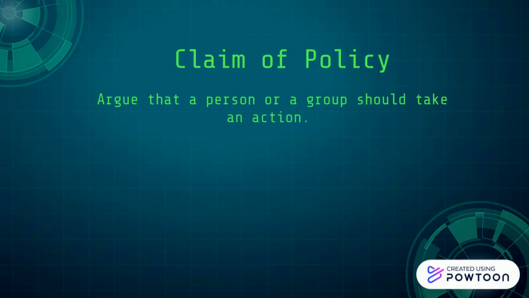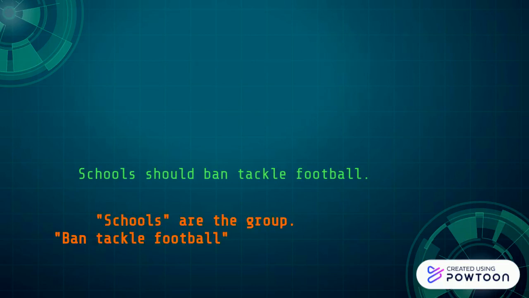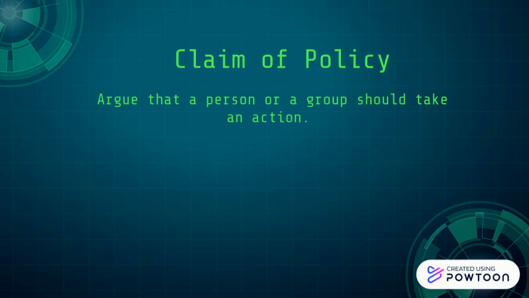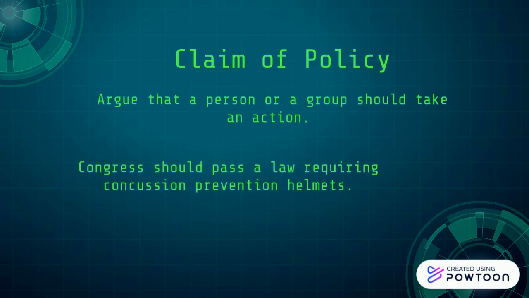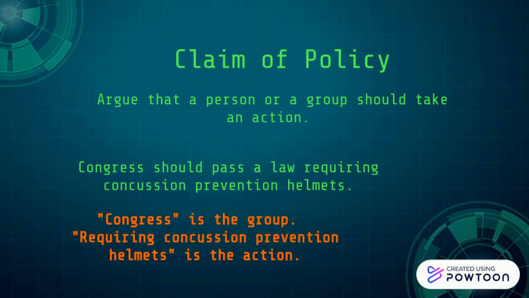The second way we can create a claim is to write a claim of policy. Here we're going to argue that a person or a group should take an action. For example, I could say, schools should ban tackle football. Schools are my group, and ban tackle football is the action. Let's take a look at another example of a claim of policy. I could argue Congress should pass a law requiring concussion prevention helmets. Congress is the group, and requiring concussion prevention helmets is the action I want them to take.